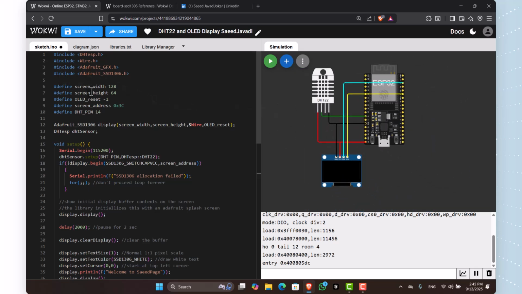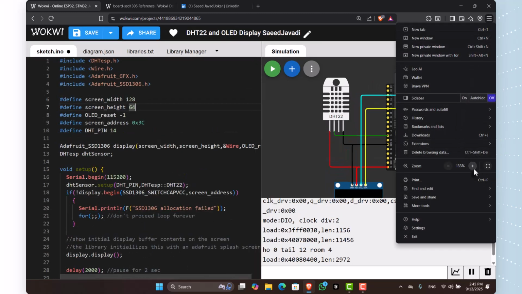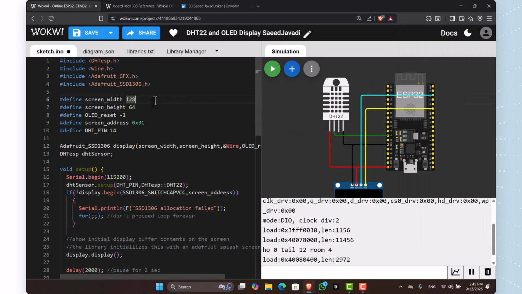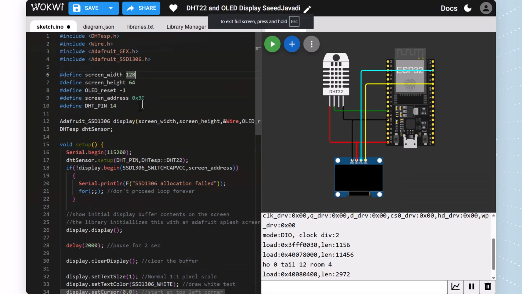About our coding, it's very simple. I want to make it bigger. Yes, like this. We use four libraries in our project.